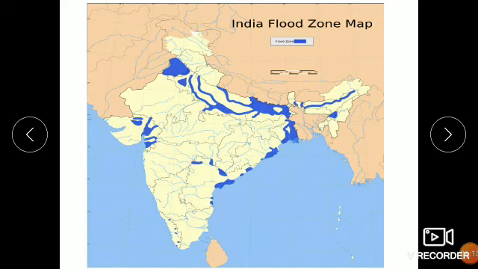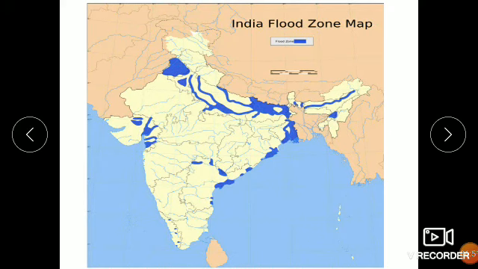Now, Himalayan rivers contain water throughout the year. Why? Because of the glaciers present over there. Because there is glacier present over there, the snow starts melting and it comes down in the form of water. Therefore these Himalayan rivers are called perennial rivers, meaning throughout the year they have water content.